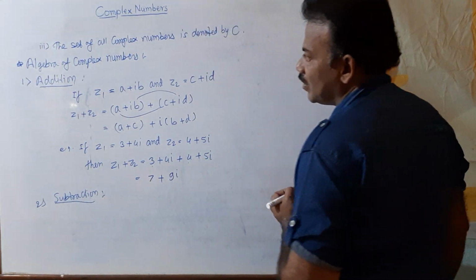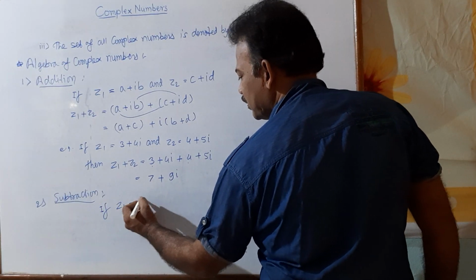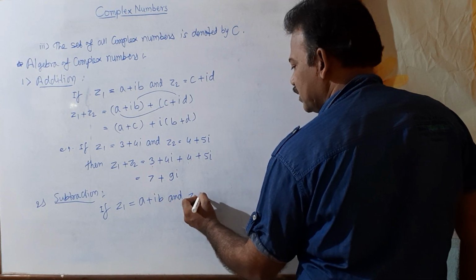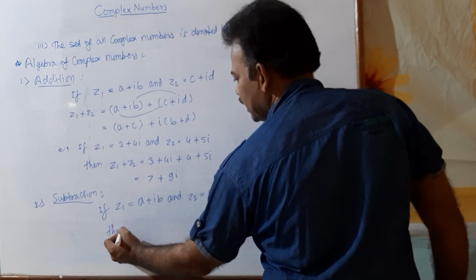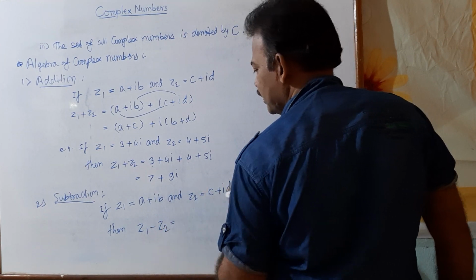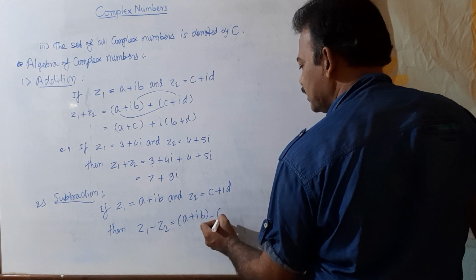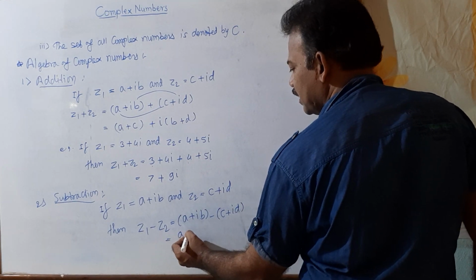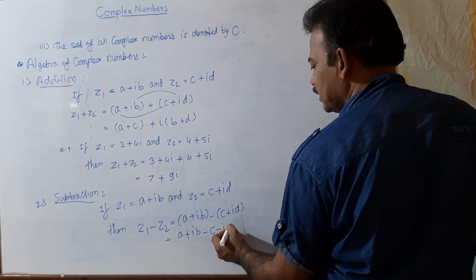How to take the difference of two complex numbers, or subtraction? Suppose Z1 equals a plus ib and Z2 equals c plus id. Then their difference we denote by the symbol Z1 minus Z2. Here Z1 is a plus ib, minus Z2 means c plus id, and simplify this. a plus ib, multiplied by the minus sign, gives minus c minus id.